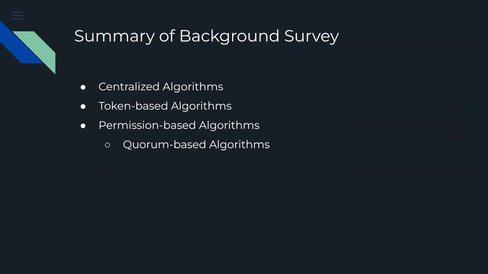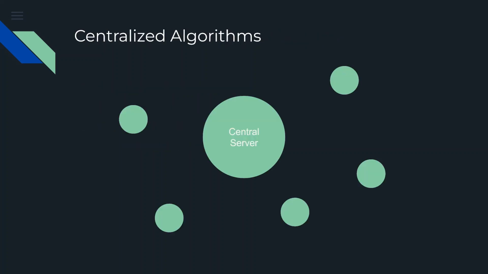There are various mutual exclusion algorithms, which can be grouped into the following three main categories: centralized algorithms, token-based algorithms, and permission-based algorithms. The centralized algorithms require a central server that either maintains a first-in first-out queue or implements some locking mechanism to achieve mutual exclusion. This type of algorithm is communication inexpensive and simple to implement, yet is vulnerable to a single point of failure and has poor scalability due to the server's limited bandwidth.